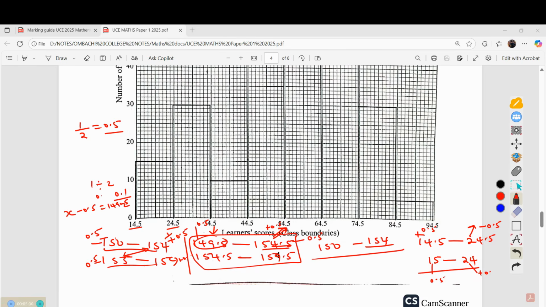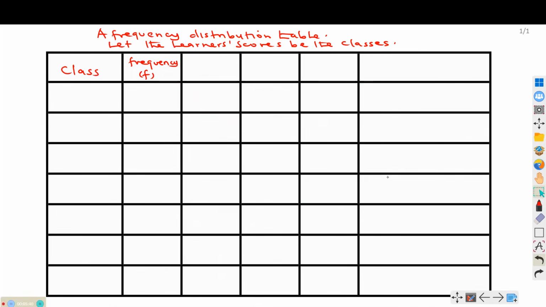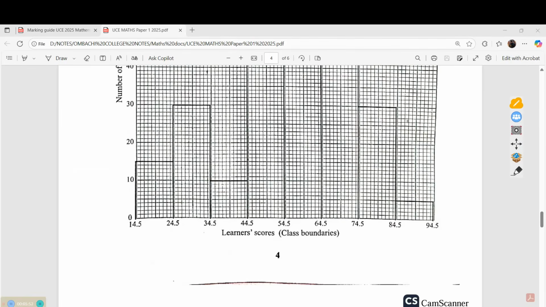From this, we shall now establish our classes. The first one will be from 15 to 24. Next one is 24.5 to 34.5.